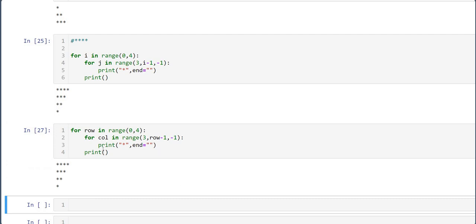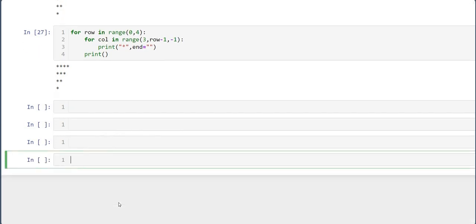Understood? Now another pattern we can see.